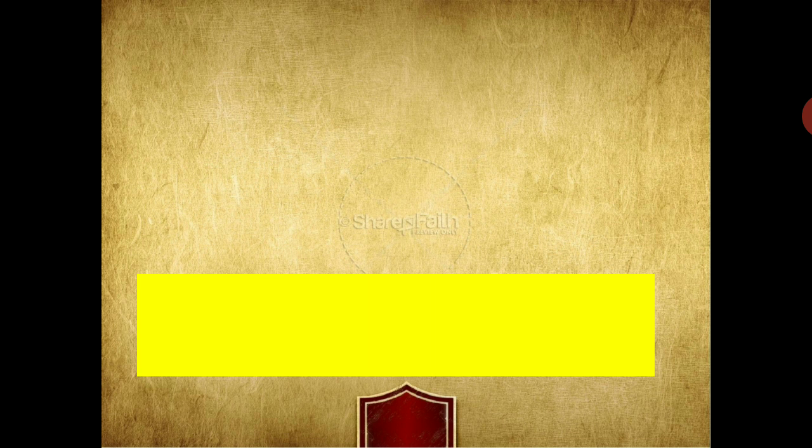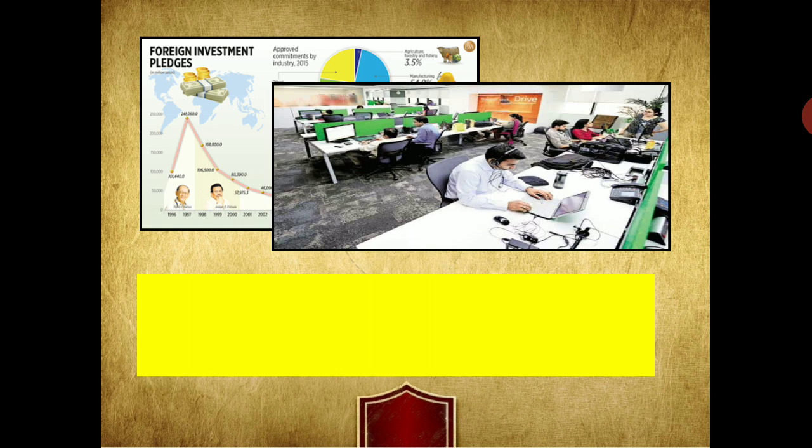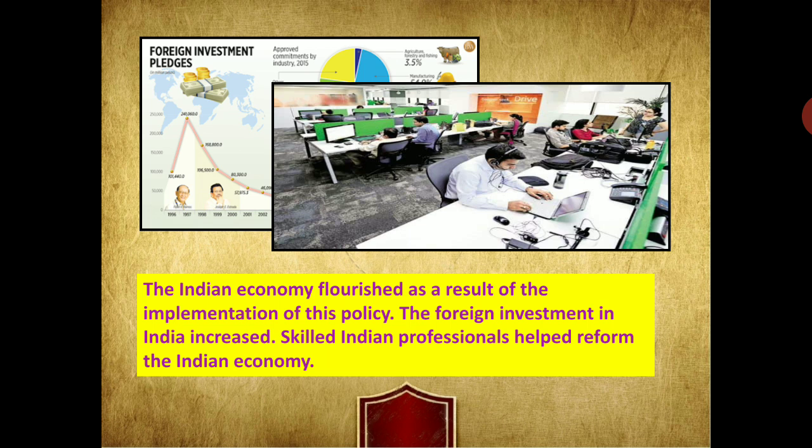Thus, the Indian economy flourished as a result of the implementation of this policy, and foreign investment in India increased at that time. There were many skilled Indian professionals who helped reform the Indian economy.